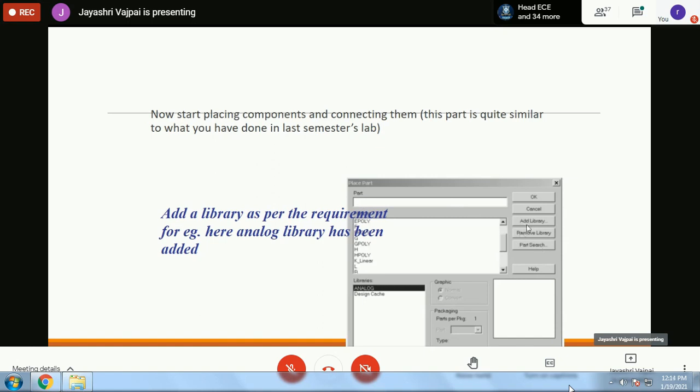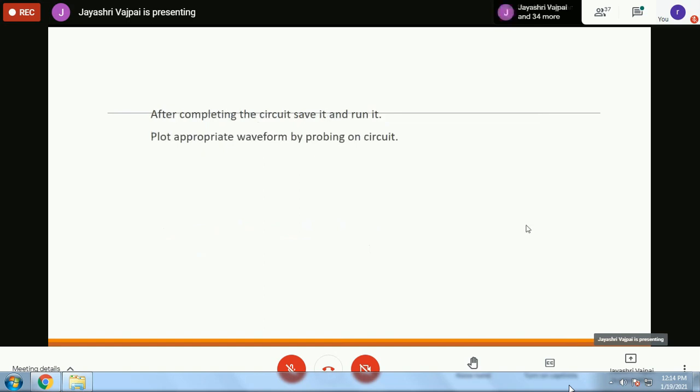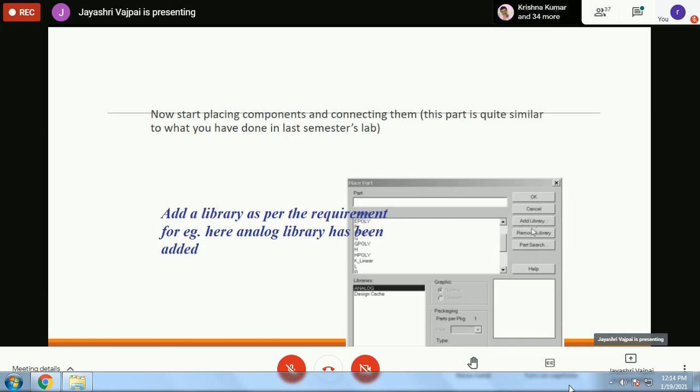Then of course you can see the options for adding libraries and removing libraries. You can speed up your project by making a separate library for it. Suppose you want only a small set of elements to be used, you can speed up by creating a separate library which will include only those libraries which will be useful for this project. In that case, there will be time saving of searching all over the available libraries. You can imagine there are thousands of components directly available for use by the user. And if you want to search a particular part, then it takes time, right?